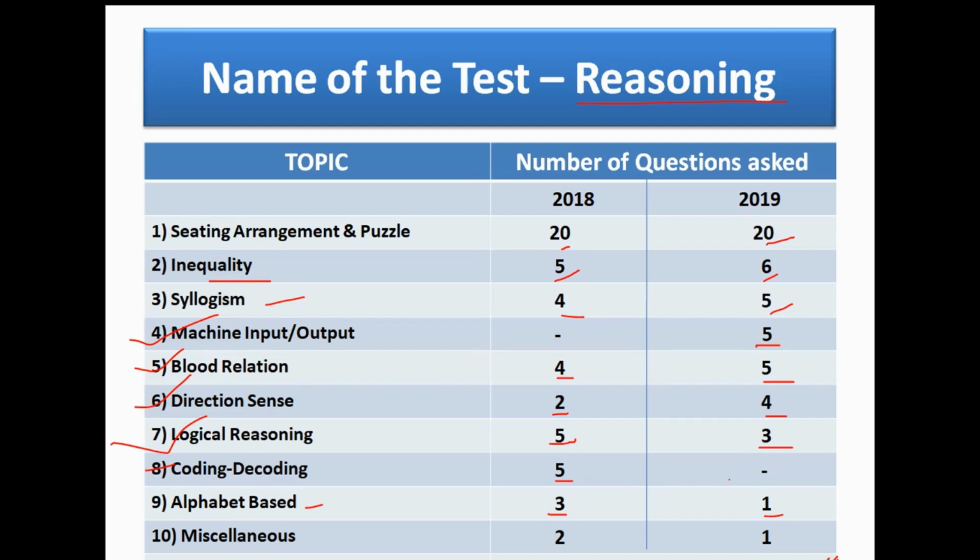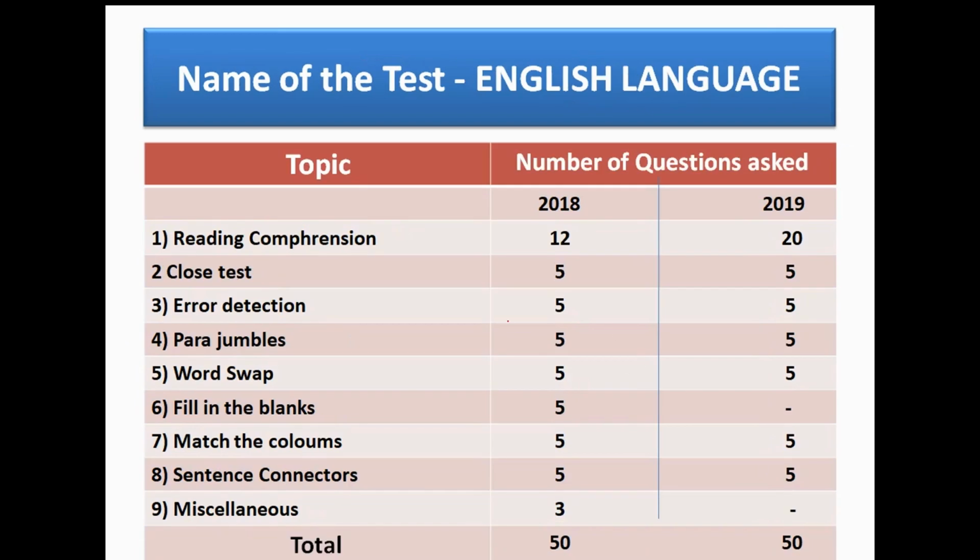Now come to the subject English. In this subject, topic reading comprehension, total number of questions in 2018 is 12 and in 2019 is 20. From topic cloze test, in 2018 5, 2019 also 5. In error detection, 2018 5 and 2019 is also 5. From topic para jumble, 2018 is 5 and 2019 is also 5. From topic word swap, total number of questions in 2018 is 5 and 2019 is also 5.